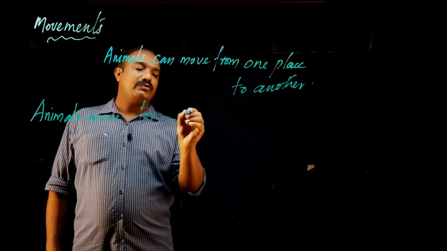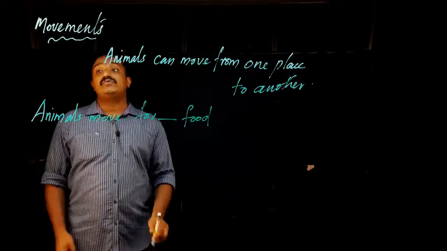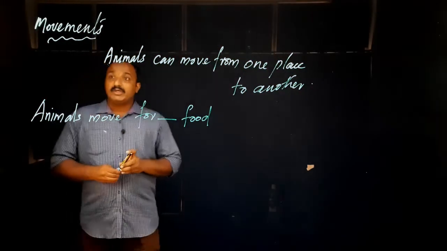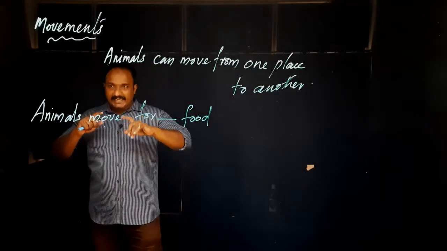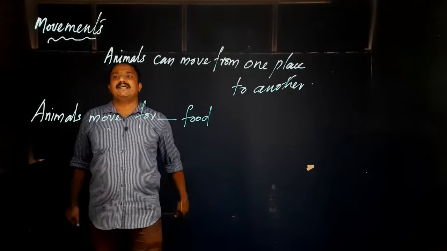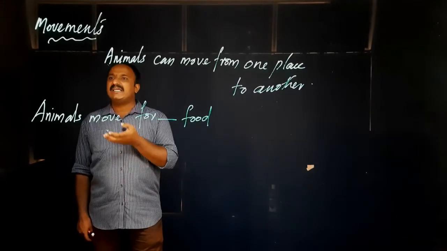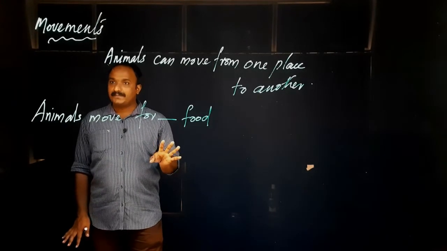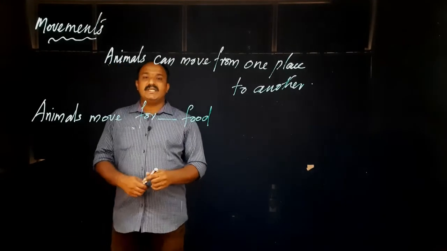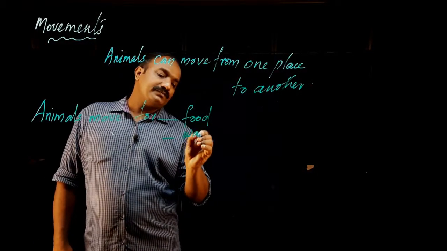One, for food. Animals move for food from one place to another. Sometimes you might have seen a video of a lion running behind a deer. For what? To kill that deer and eat it. So that is the food. Then second, animals move for water.